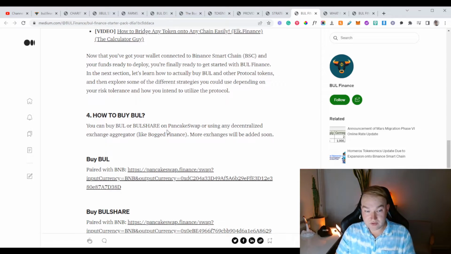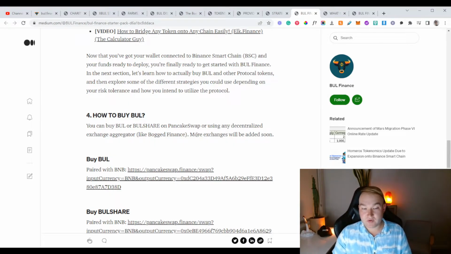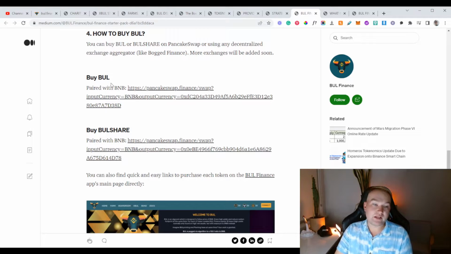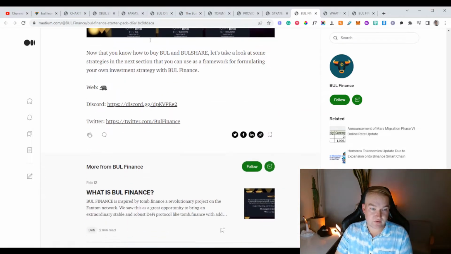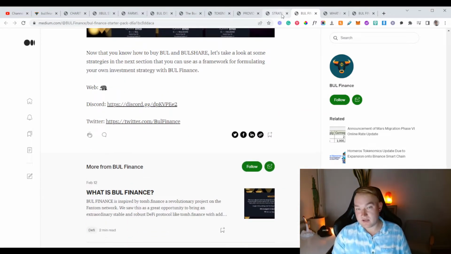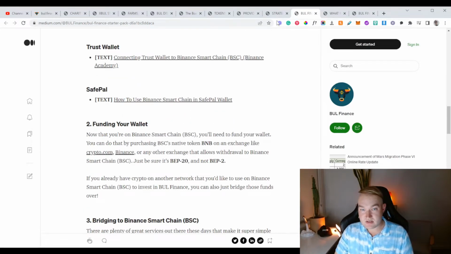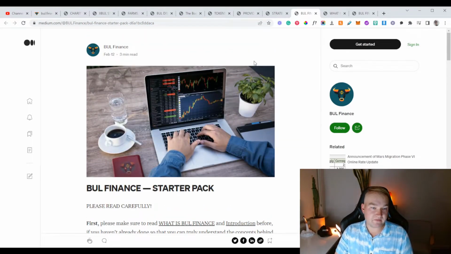How to buy Bull? You can buy Bull or Bull share on PancakeSwap, or using a decentralized exchange aggregator like Bold Finance. And they've said more exchanges will be added soon. So I will link this in the description. And if you can't find it for some reason, search Bull Finance on Medium.